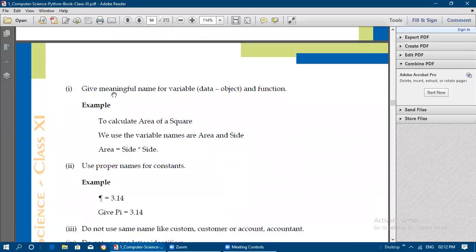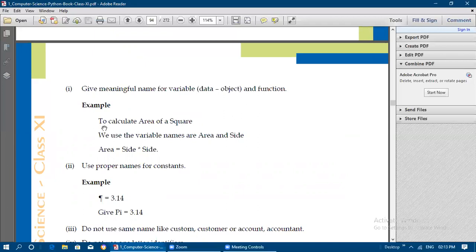And next one, we need to give meaningful names for a variable and a function. So whatever task we are going to perform in a particular program, according to that we need to write the variable names and function names. Then only will the user be able to understand the purpose of the program. They will be able to understand what the work of the program is by seeing the variable name or the function name.